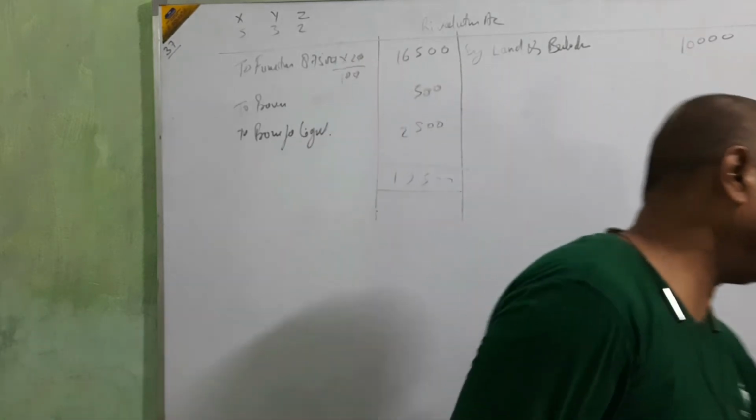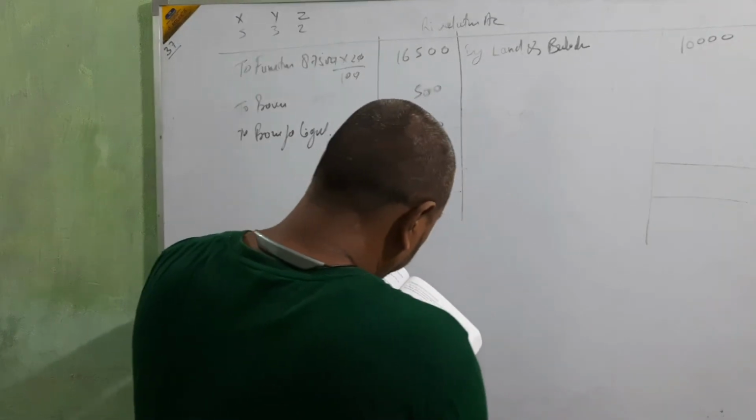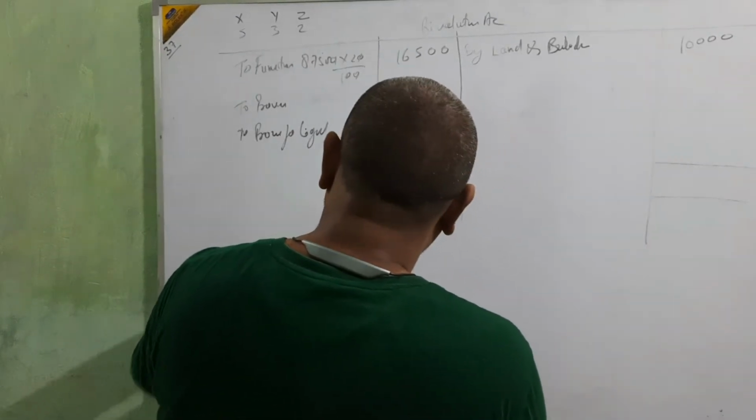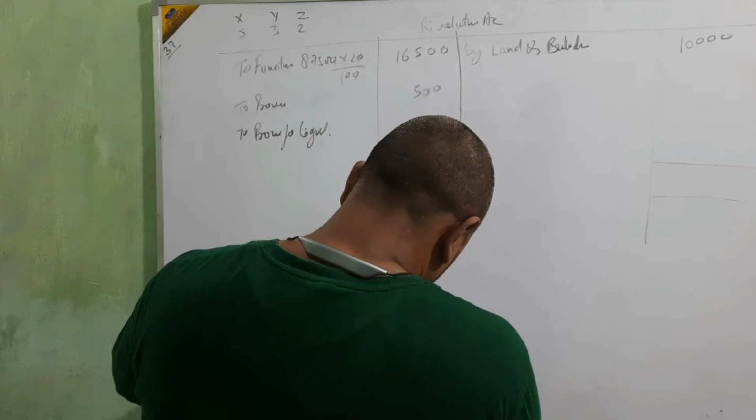Provision for legal expense was 57,500 but the new is 60,000.